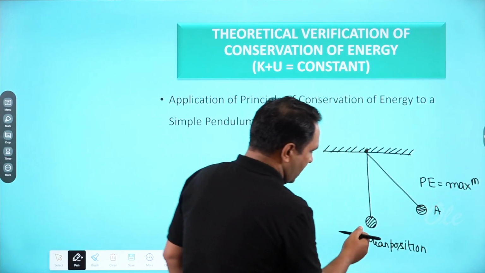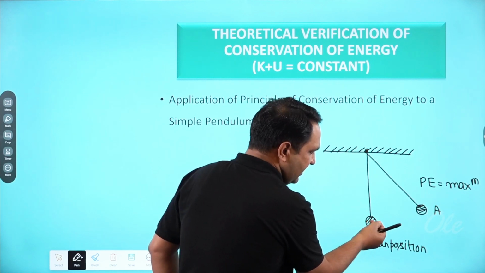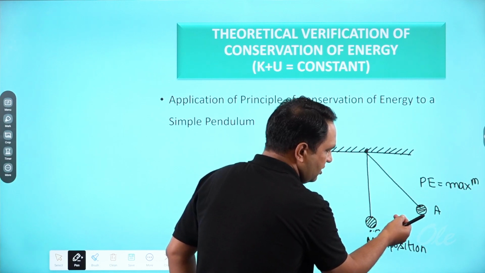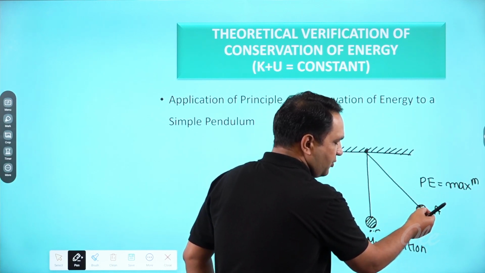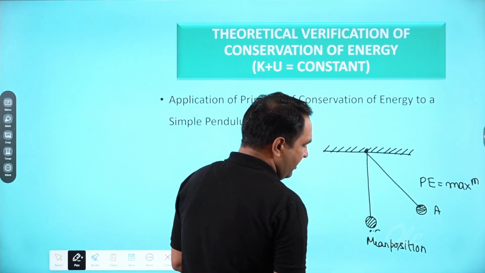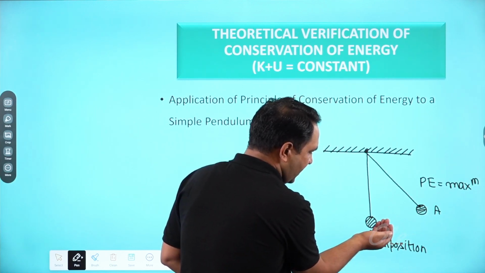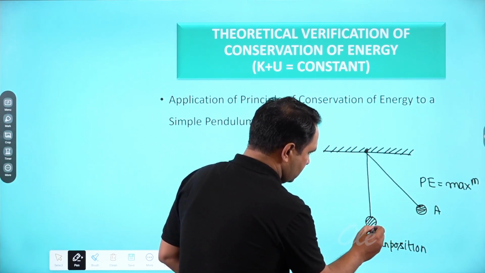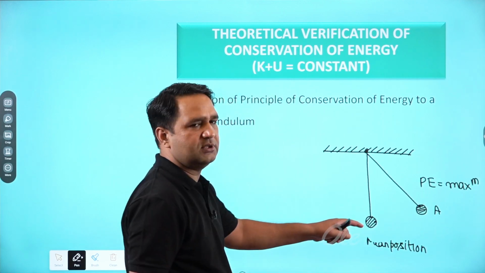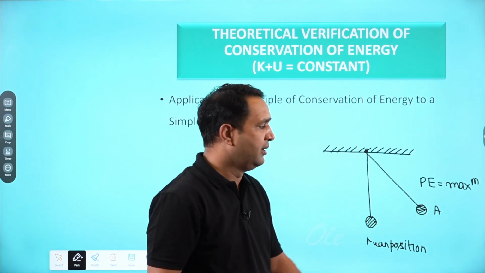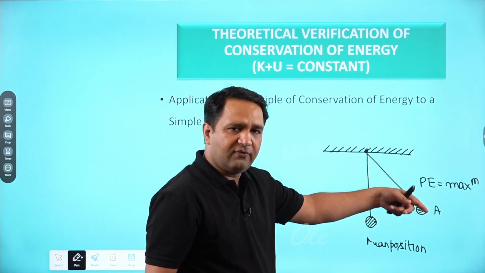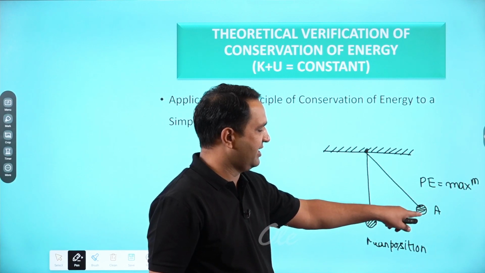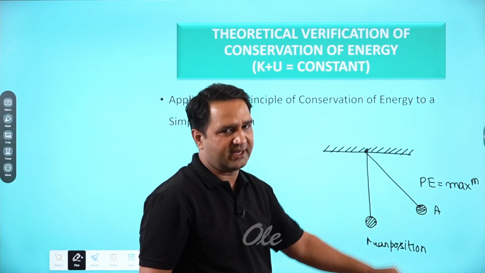Why? Because I am continuously increasing my force. That is why I am continuously doing some work. I did work till this point A. So till point A, I have applied the maximum force which I was having, okay? So till that point, I used a lot of force and brought the ball to point A. So here, all the work I did is converted into potential energy. Hence, we can say that at point A, the potential energy will be maximum.